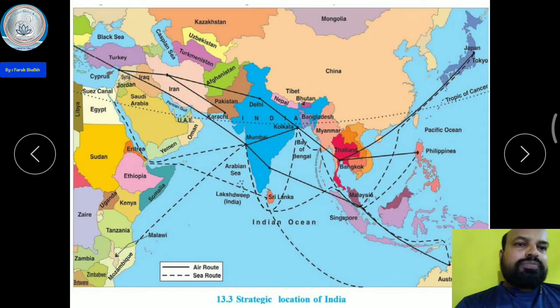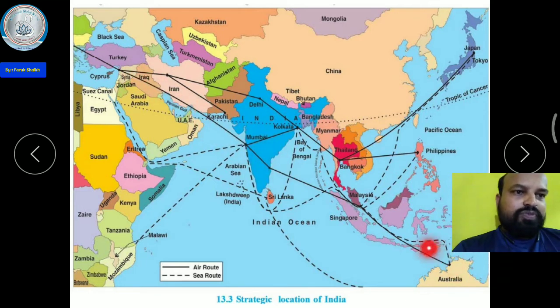Now here you can see the location of India in the world, and the routes are given, the air route and the sea route. Here the black line is the air route, from Australia and from Japan also. And the sea route, here you can see this is the sea route.